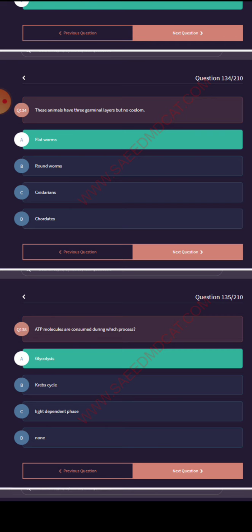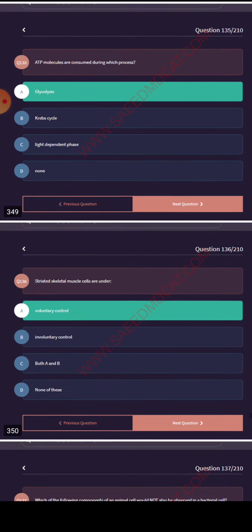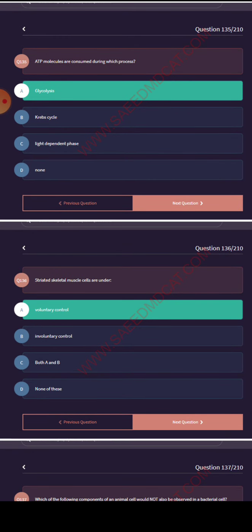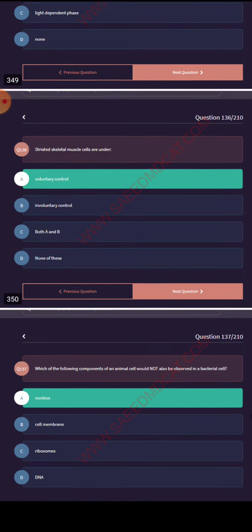ATP molecules are consumed during which process? Glycolysis. Striated skeletal muscles are under voluntary control.